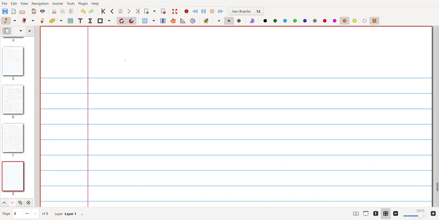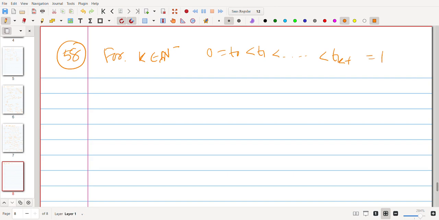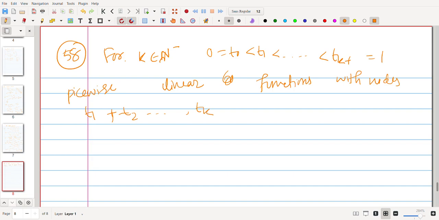It says that for k belongs to N, we have piecewise linear functions, 0 equals t0 less than t1, dot dot dot, less than t(k+1) equals 1, and we are taking piecewise linear functions with nodes t1, t2, ..., tk. Okay, that's fine.